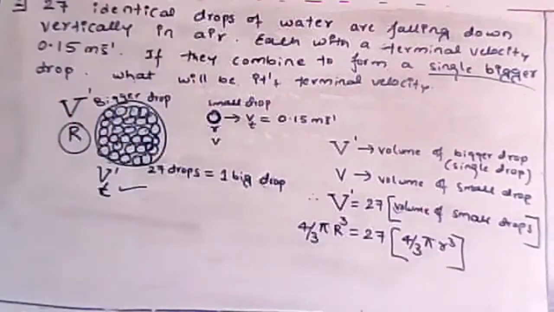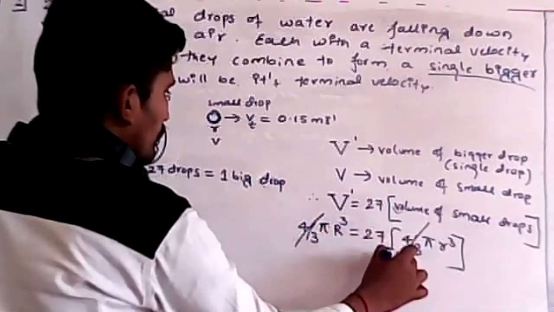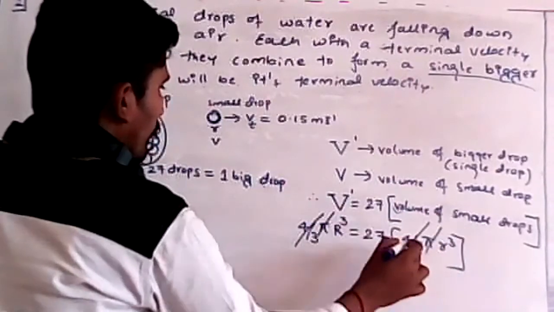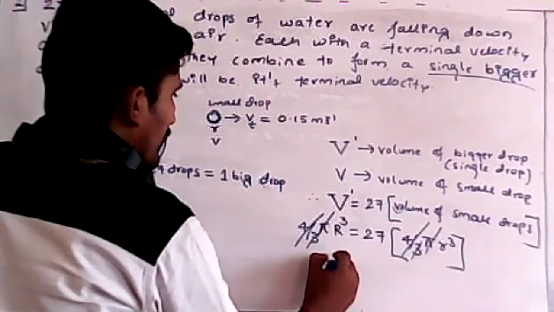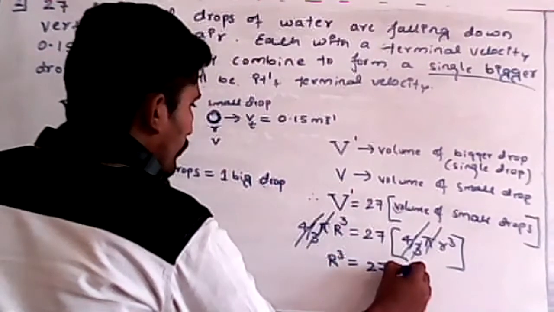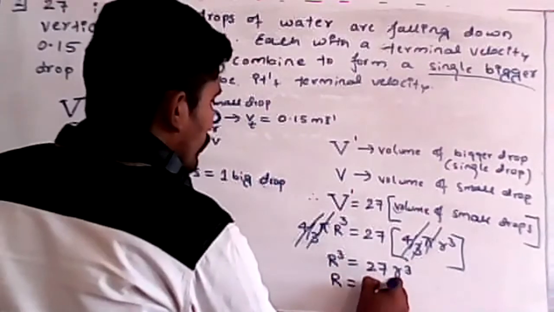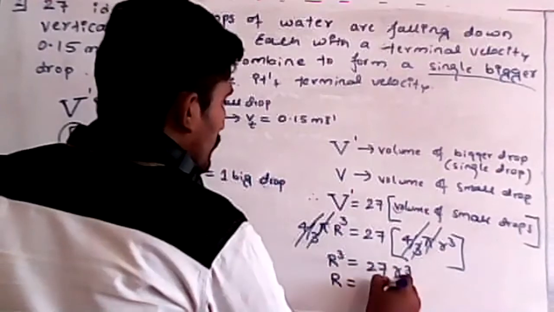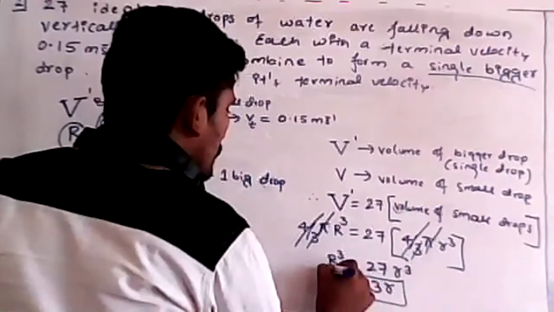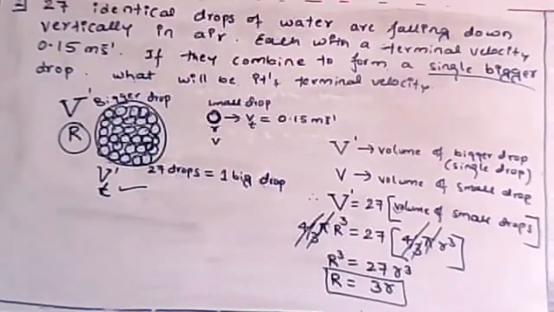Now equality is there, so we can cancel this term. Pi cancels, 4 by 3, 4 by 3, all cancel. Then the remaining term is R cube, which is equal to 27 times small r cube. Then R is the cube root of this, that is nothing but 3 times r, meaning capital R is 3 times small r. That is our R value.